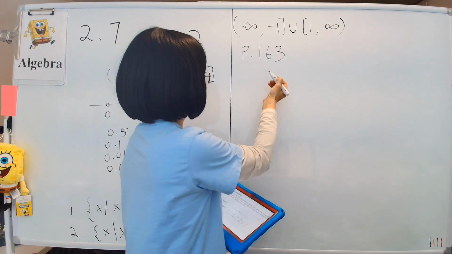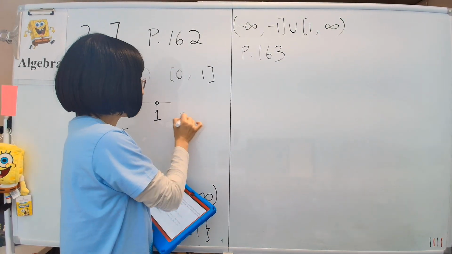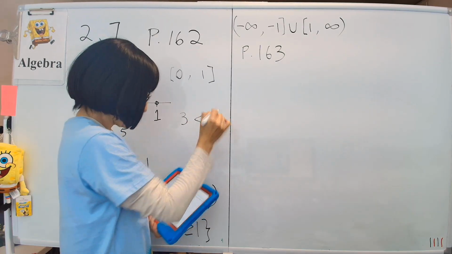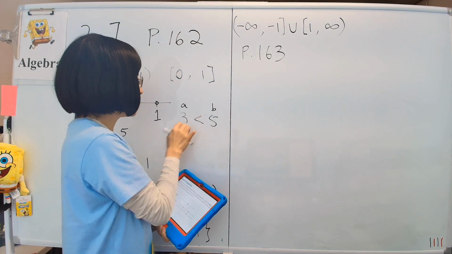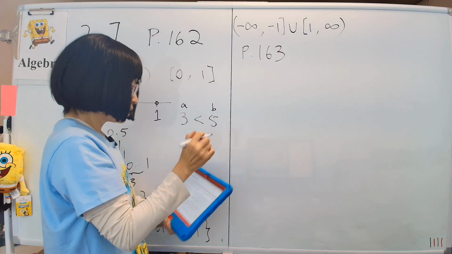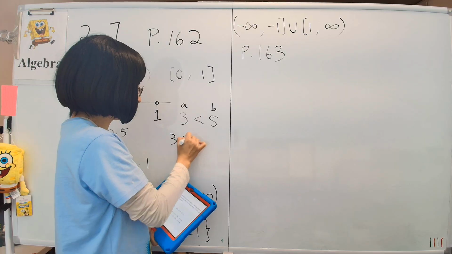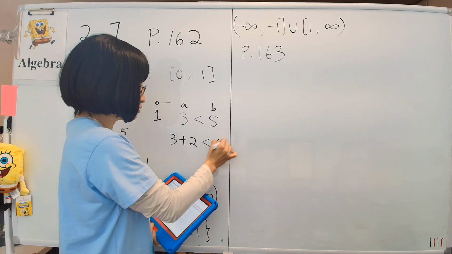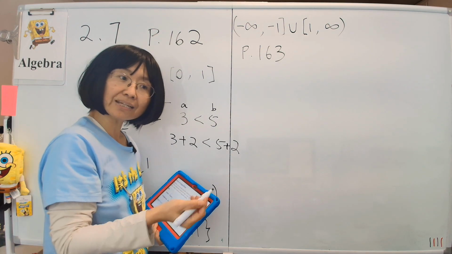Now the reason this is true is this. For example, let's imagine some numbers. Say 3 is less than 5. It says A is less than B, so let's pretend that A is 3 and B is 5. Then if we add something to it, say 2, then 3 plus 2 is less than 5 plus 2 because I'm adding the same thing. The inequality sign will hold, just like the equality sign.